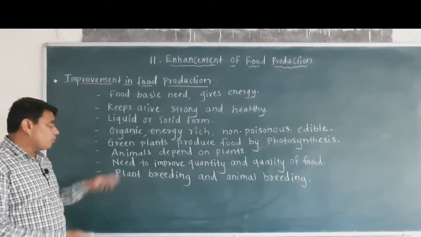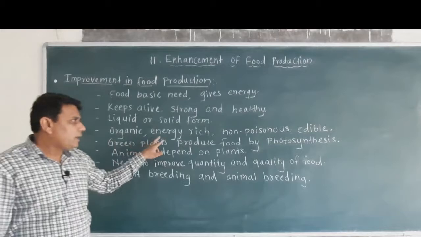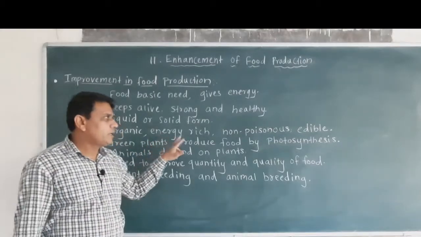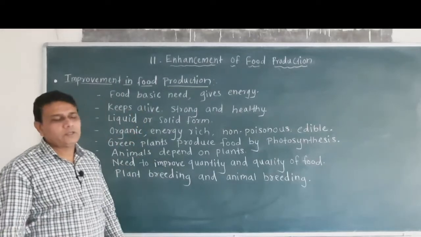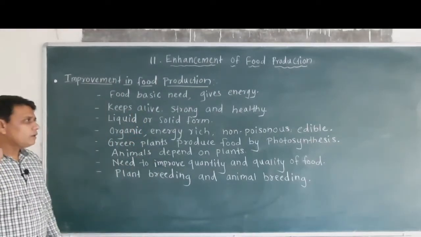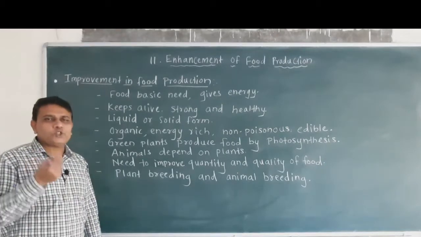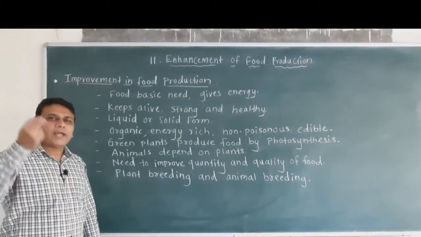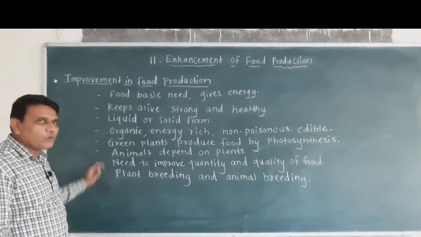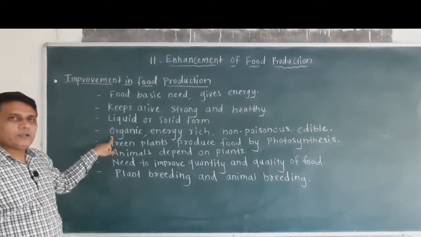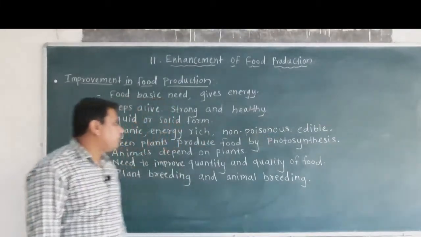Then food is organic, then it is energy rich, then non-poisonous and edible. Edible means it is used for consuming, or we can consume it, hence it is called edible. So food is organic, energy rich, non-poisonous and edible.